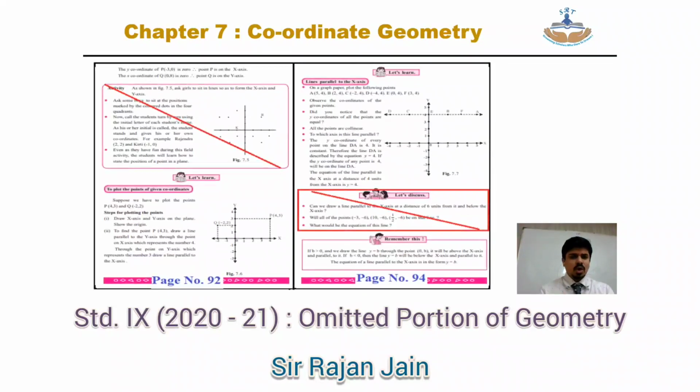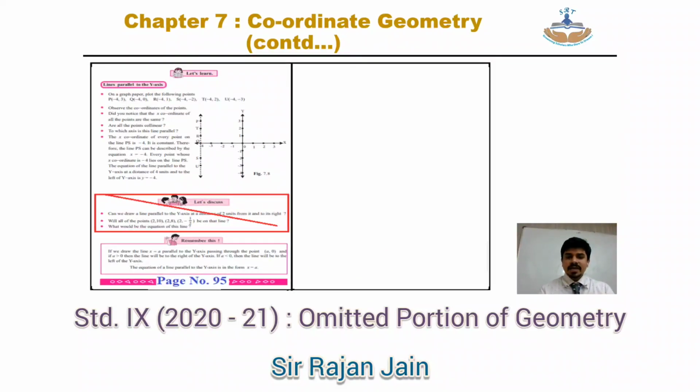Chapter number 7, coordinate geometry. Come to page number 92. On your page number 92, that entire block of activity is omitted. Then on your page number 94, there is a box of let's discuss. That let's discuss entire part is omitted.